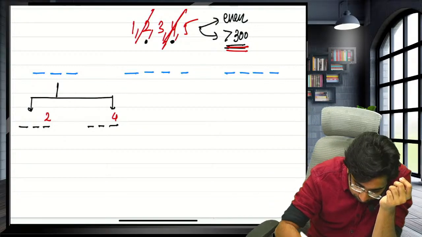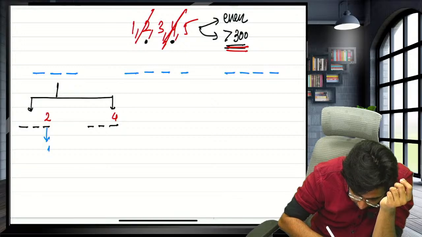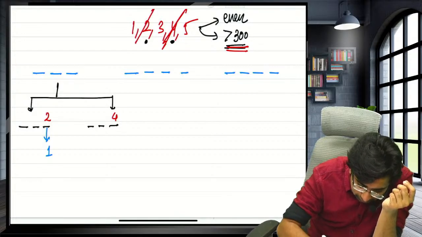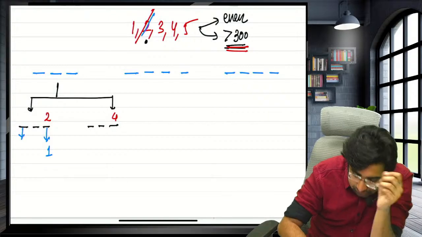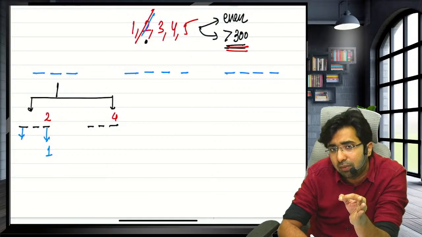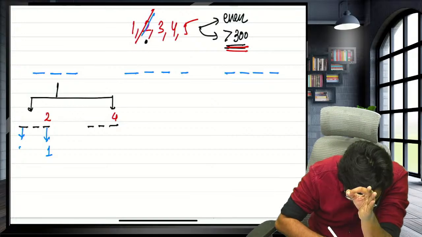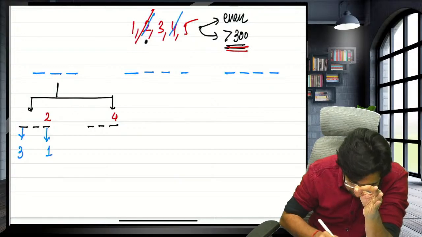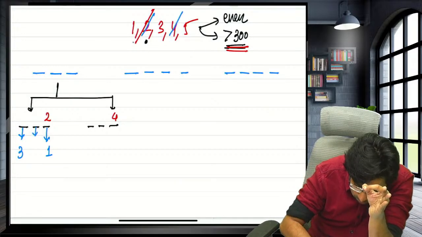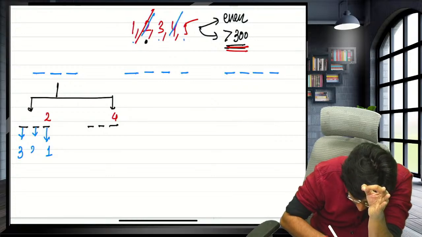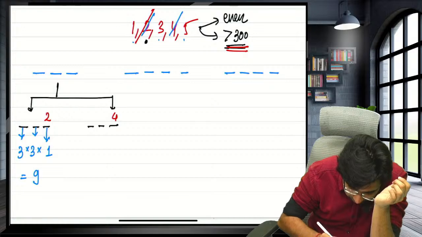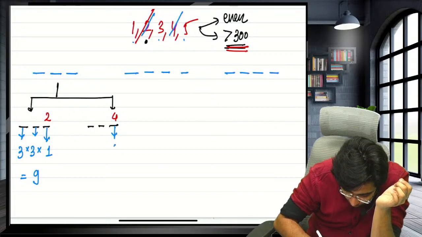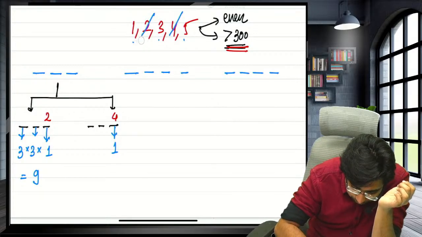Okay guys, here if the 2 comes, one number can come, that is 2. If the 2 comes at this place, how many numbers can come at this place? Sir, 2 is greater than 300, either 3, 4 or 5 can come, any 3 numbers can come. Let's cancel this. Now how many numbers can come at this place? 1, 2, again 3. So guys, multiply this, how much? 9 numbers. If the 4 comes at this place, one number will come, that is 4.